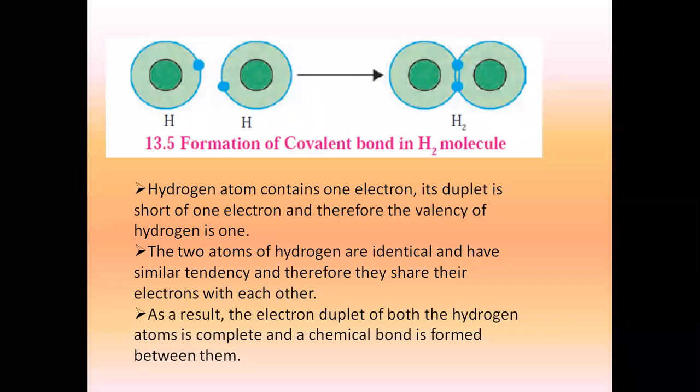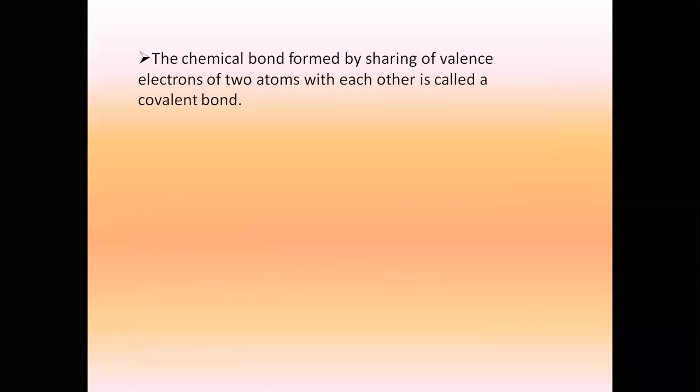Okay. So let's define covalent bond. Chemical bond formed by sharing of valence electrons. Valence means what? Number of electrons in the last shell. The chemical bond formed by sharing of valence electrons of two atoms with each other is called as covalent bond. Come on, repeat after me. The chemical bond formed by sharing of valence electrons of two atoms with each other is called as covalent bond. So remember, for ionic, it is give and take. For covalent, it is sharing.